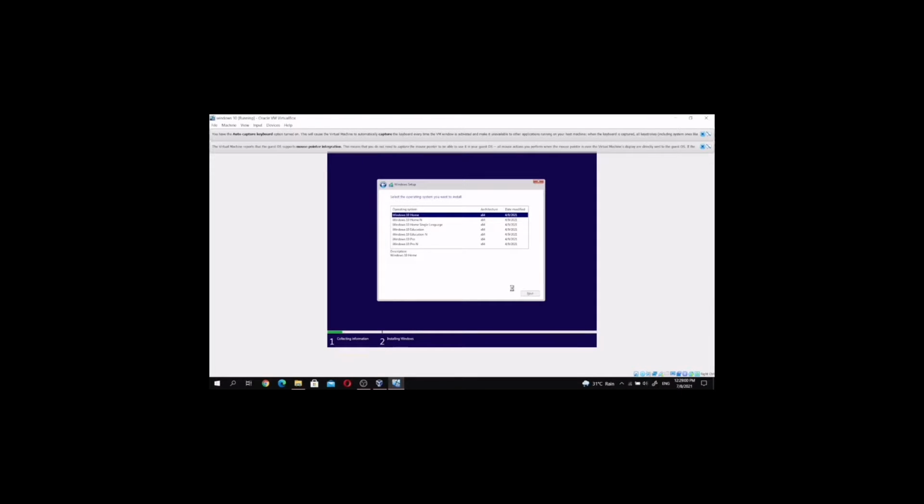Choose Windows 10 Home. This is the basic Windows 10 OS. So there is the license and terms. There is a type of installation of the Windows 10.